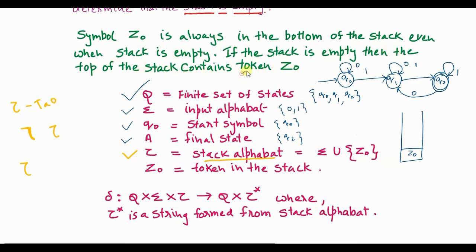Z0 is a token, please note. In the initial setup you will have a stack, and the topmost element will store Z0. Z0 is nothing but a token in the stack. Now we are going to see what the stack alphabet is.